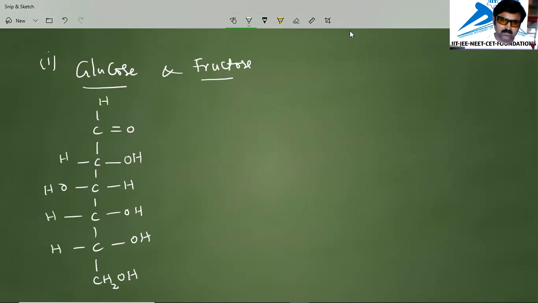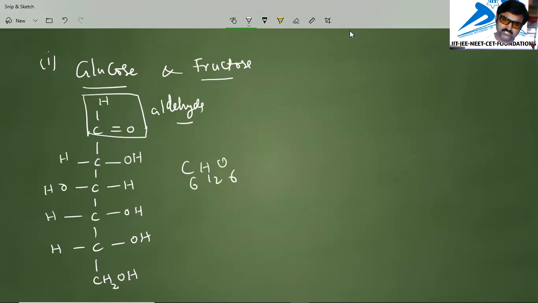In this structure, this is CHO, that is the aldehyde functional group, which is present in glucose. The molecular formula of glucose and fructose is C6H12O6 only. So we wrote C6H12O6 like this. Okay. And I'll see the fructose case. Ketone functional group is there in addition to the primary alcohol.